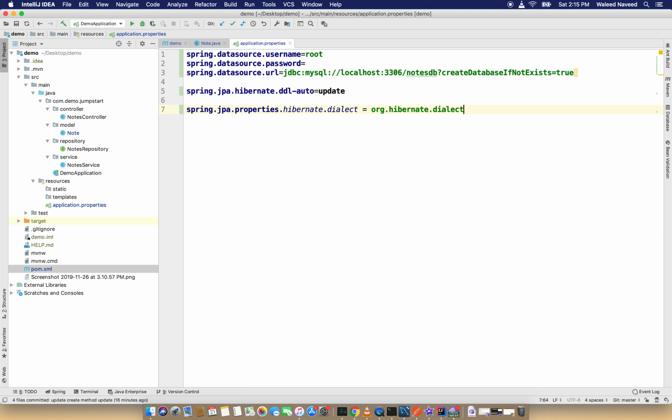You don't need to remember this; you can easily get this property from Google.